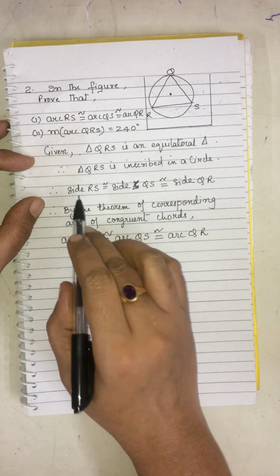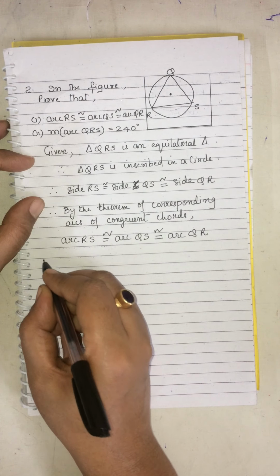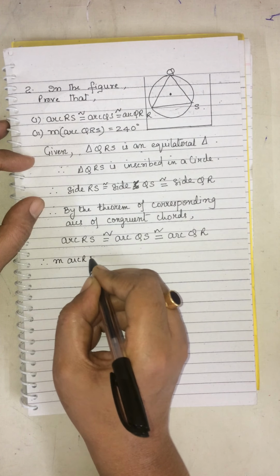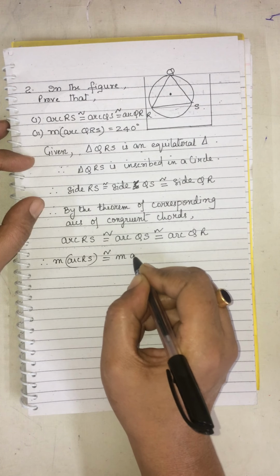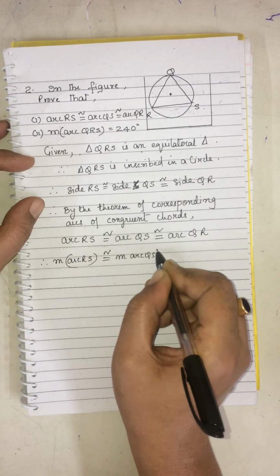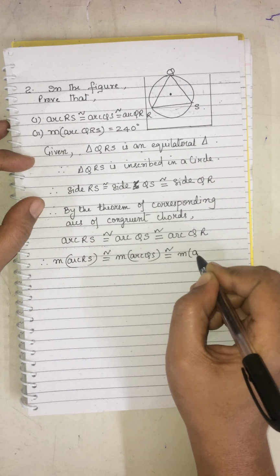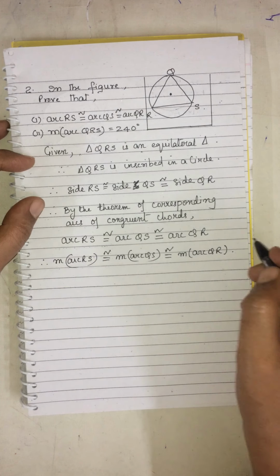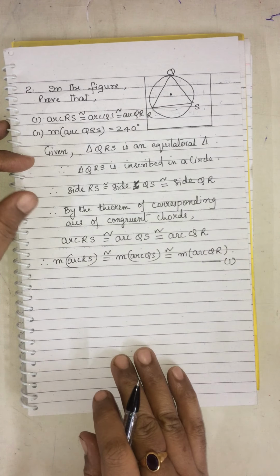Means in place of sides only write arc. Hence their measures will be equal to each other. Measure of arc RS is equal to measure of the arc QS is equal to measure of the arc QR. Fine. This is one thing what we have proved.